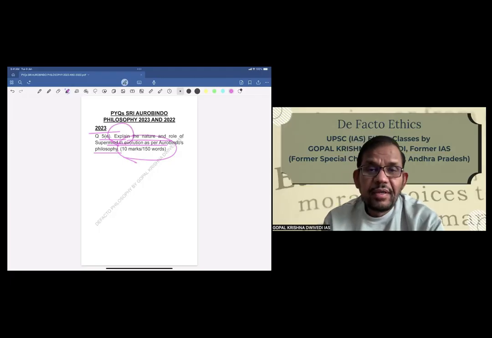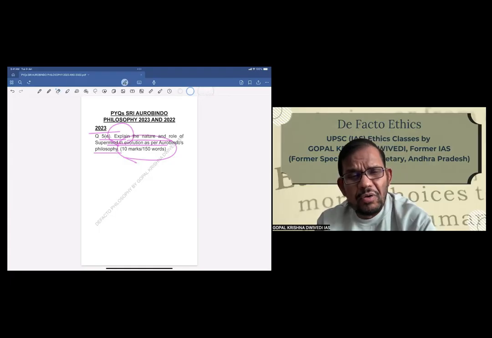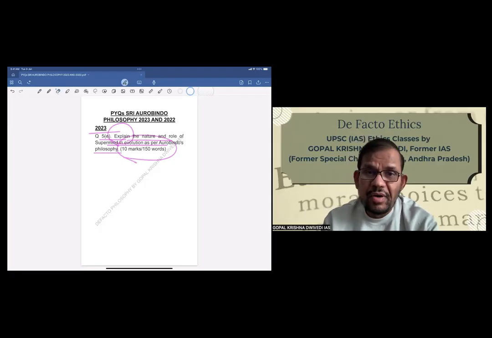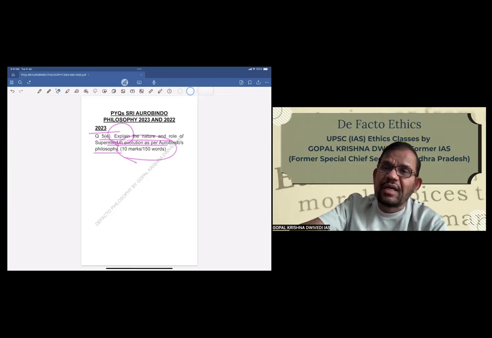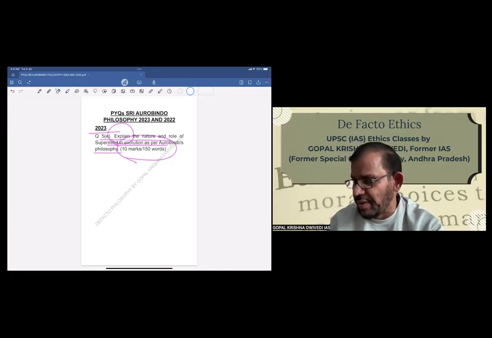explain, which means we have scope to give about 25 to 30% weightage to critical evaluation of Aurobindo's concept of the nature and role of supermind in evolution. So now let us see. First, we will give the exposition, and then briefly a critical evaluation also, very briefly, because the directive is explain.